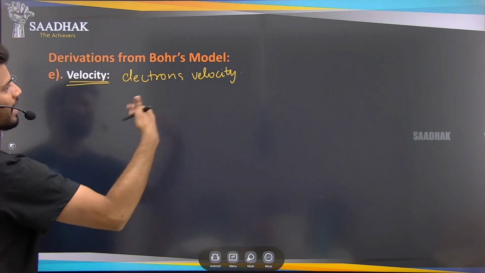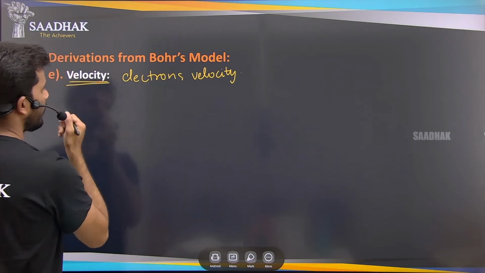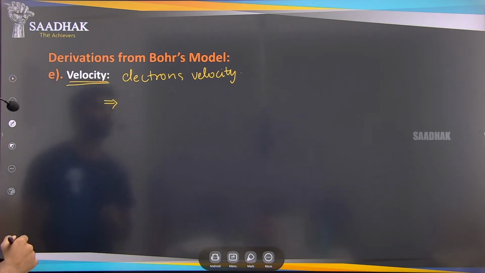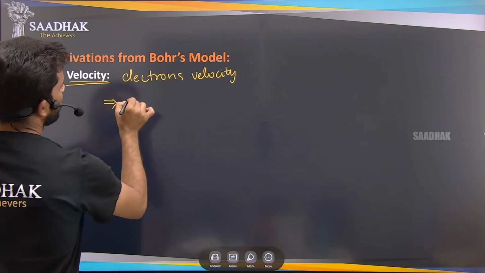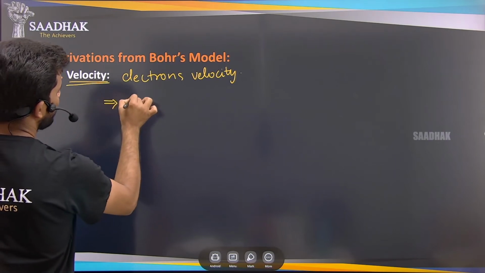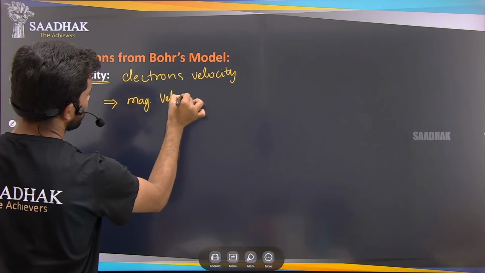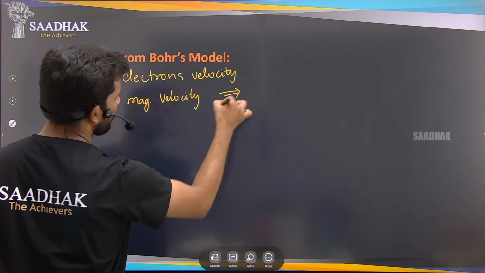The calculation part is a little complex, so just assume those calculations. By those calculations we have got two important aspects of the velocity, that is, the magnitude of this velocity. So how will this magnitude of velocity change?